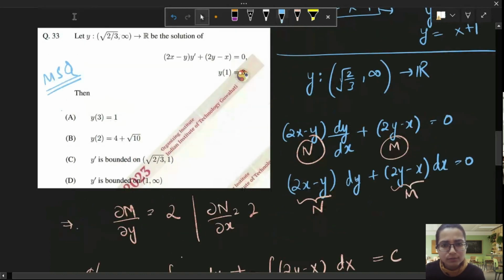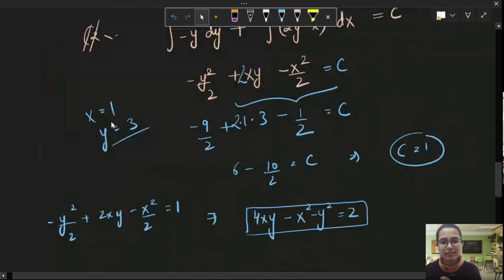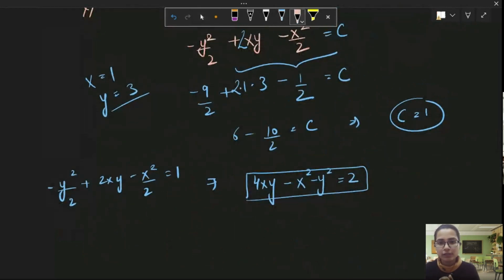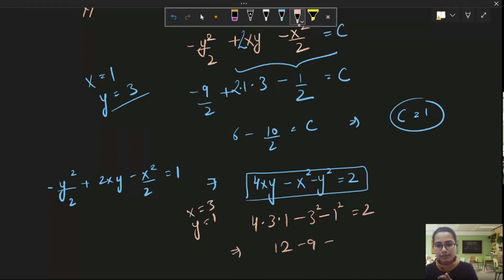Now let's check the options. The first option says if you put x equal to 3, you get y equal to 1. Let's see if this point satisfies or not. Substituting x equal to 3 and y equal to 1, what I get is 4 times 3 times 1 minus 3 square minus 1 square, is equal to 2. 12 minus 9 minus 1, let's see if this is equal to 2 or not. 3 minus 1. This is actually equal to 2.